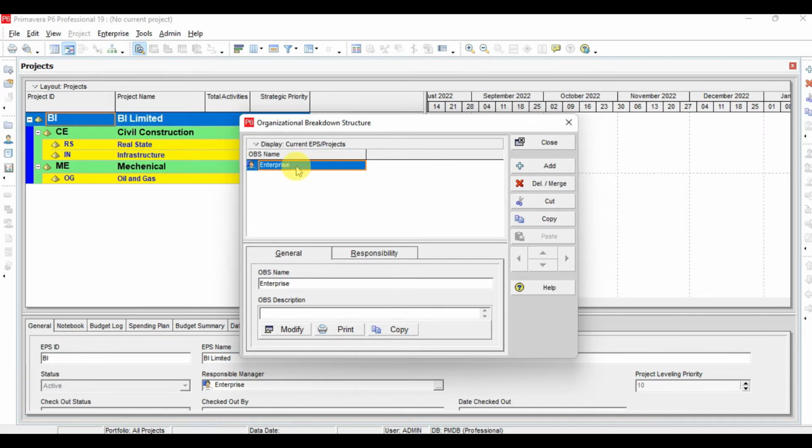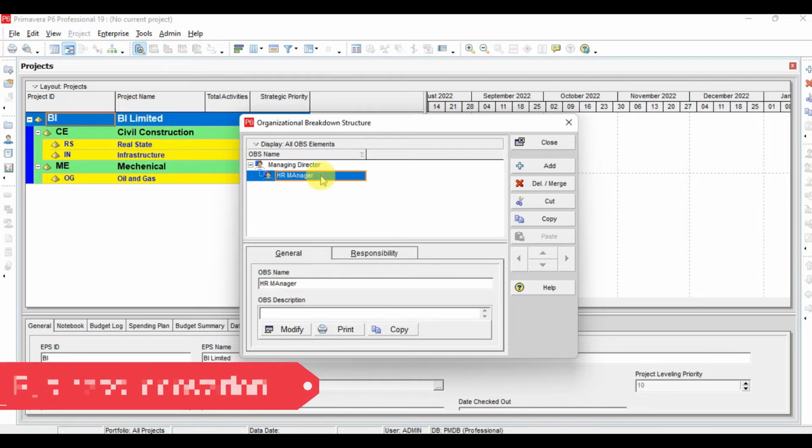The first one is already defined here. I will change the name to Managing Director, and then by clicking Add, okay, now I will define here HR Manager.